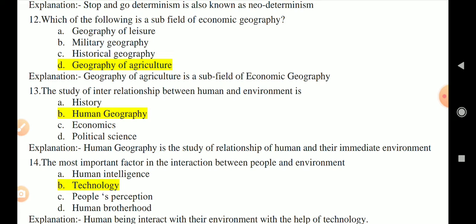Here geography of agriculture is a subfield of economic geography, like geography of tourism, geography of agriculture and geography of industrialization. These are the subfields of economic geography.